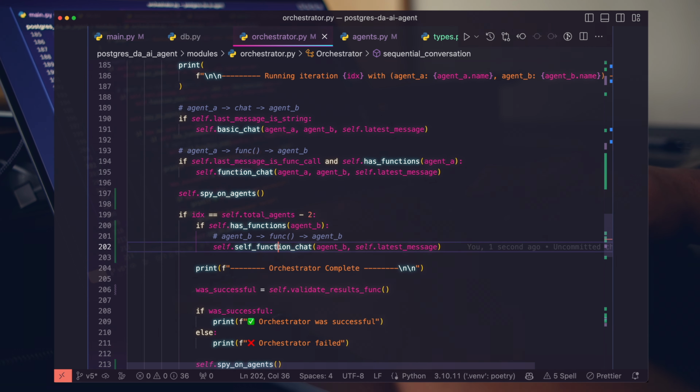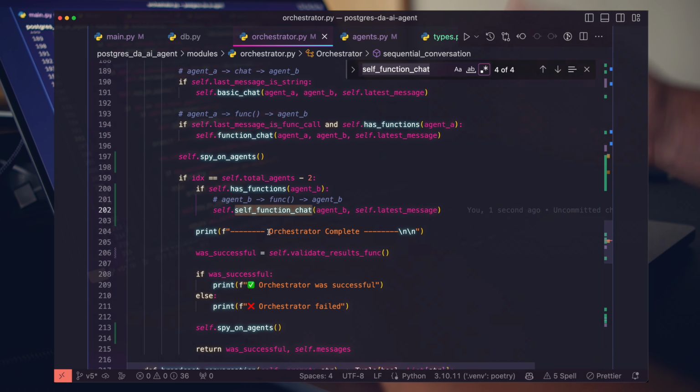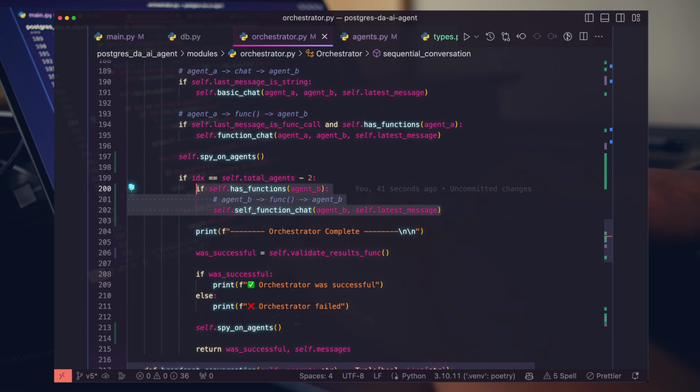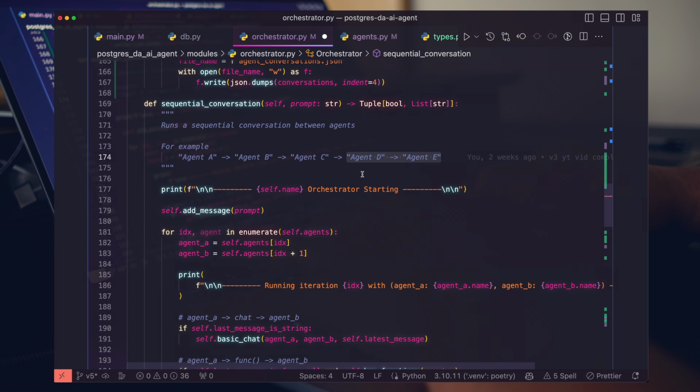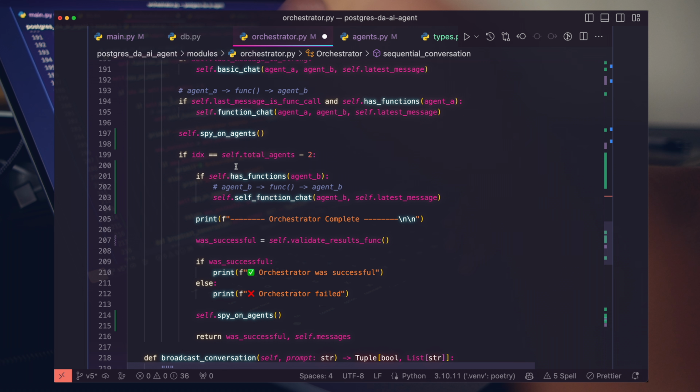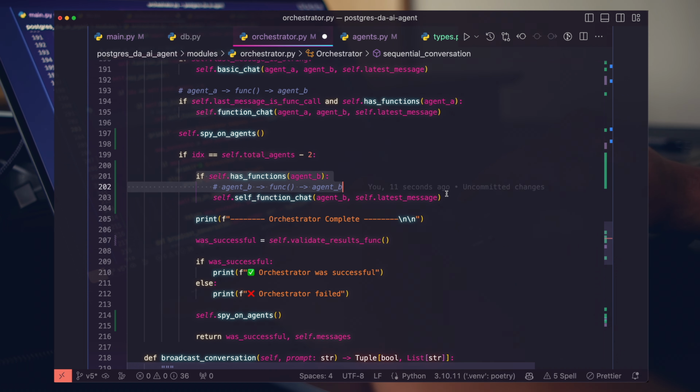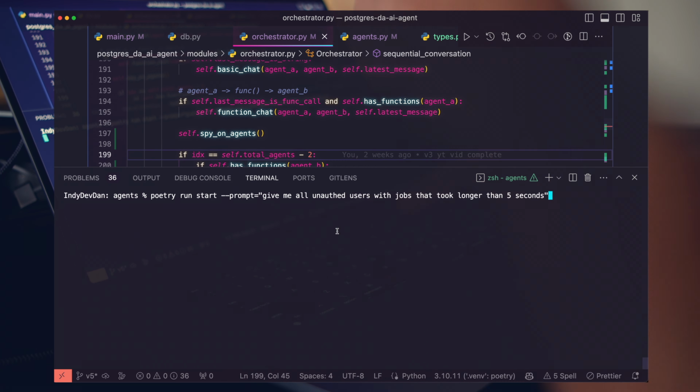Okay, cool. So I have added this function called self-function chat. Basically what it does is at the end of our agent flow, when we're running our last agent conversation here, so agent D to agent E, for example, when this agent runs, we're just going to check if agent B has a function that it needs to run. So agent B has functions, go ahead and run. Of course, save and then rerun our prompt.